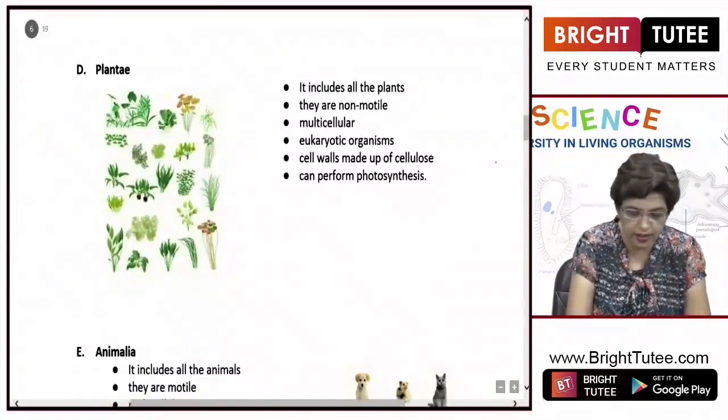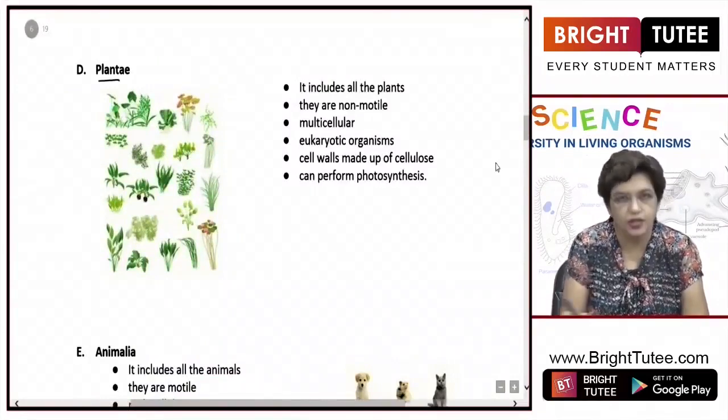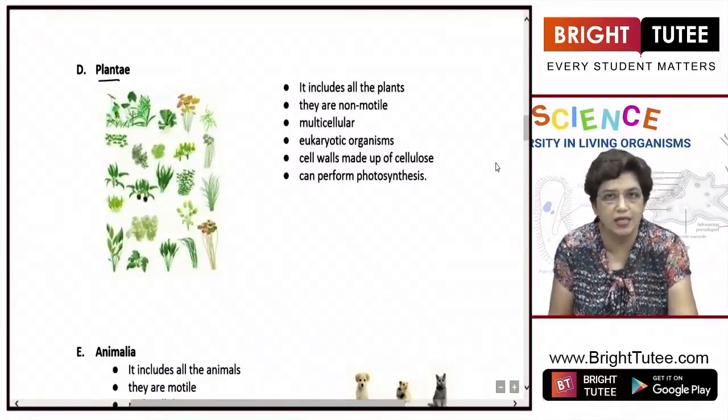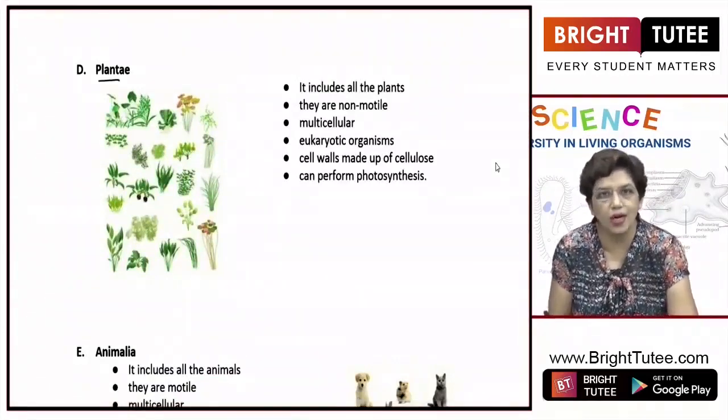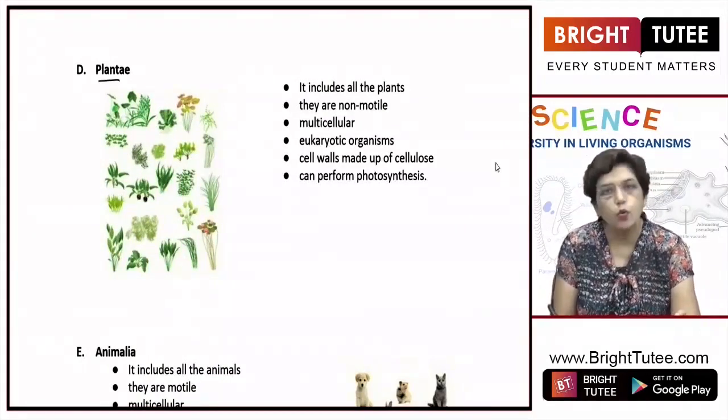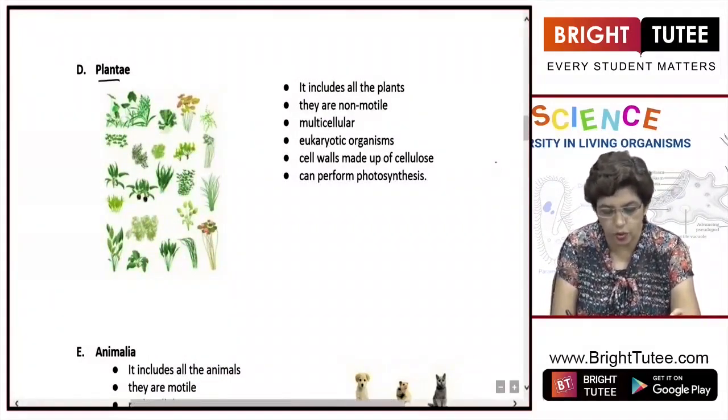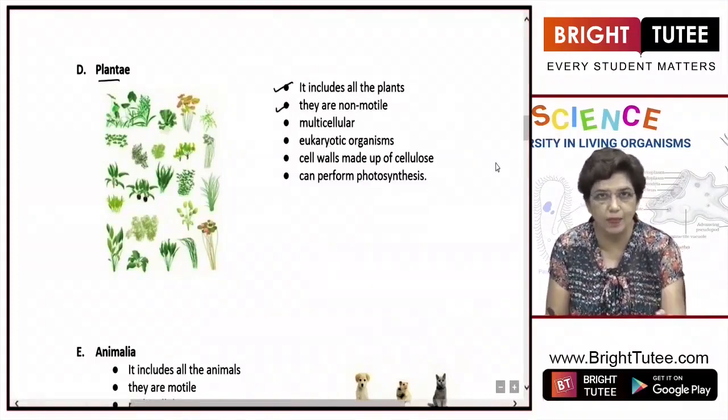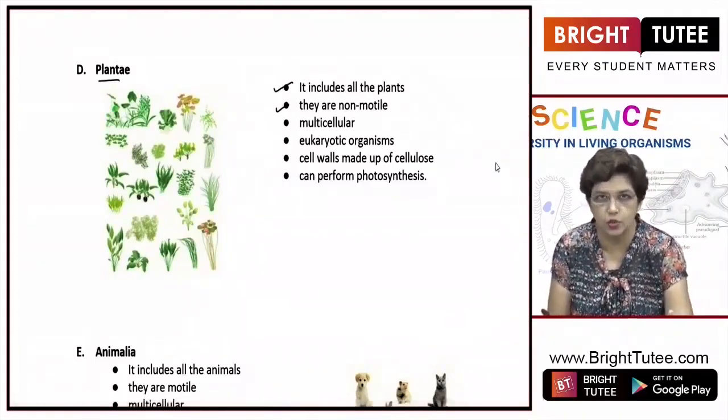Next, the fourth kingdom is Plantae. You must have seen many green plants around you. All of them fall under this category, Plantae. What are the basic features? It includes all the plants. They are non-motile, that is, they are fixed to one place. They cannot move from one place to another.